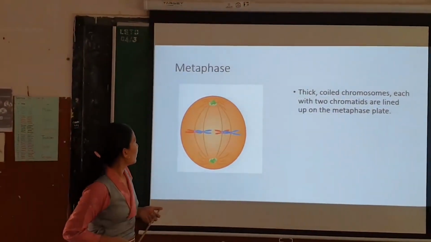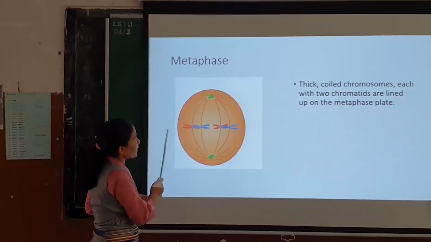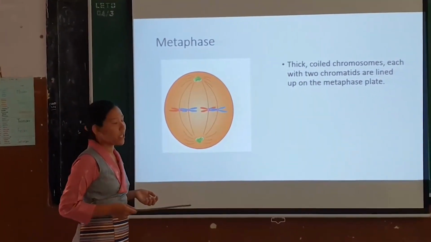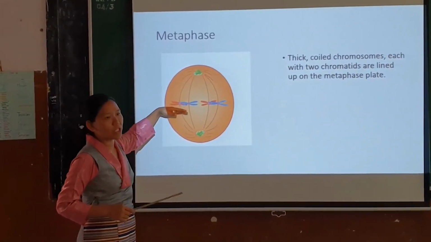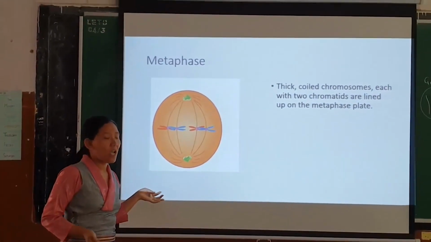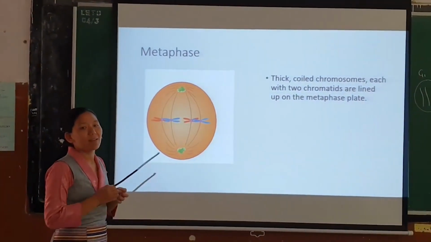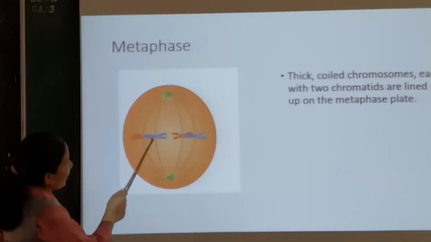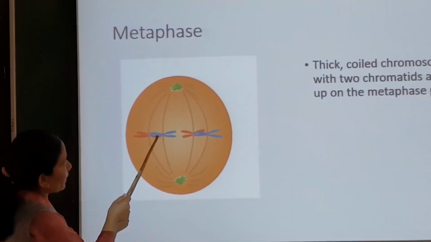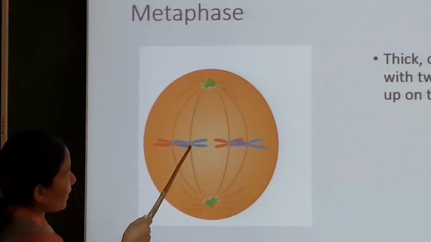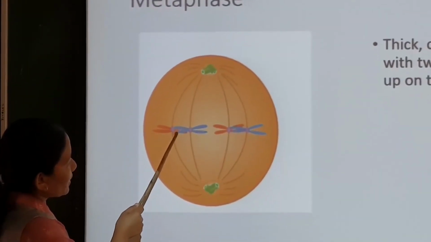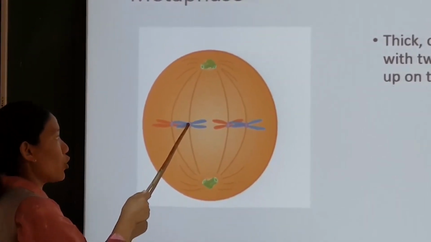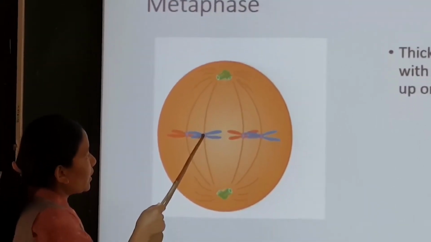Next, the phase is metaphase. As discussed, in prophase the nuclear membrane or nuclear envelope starts disintegrating. In metaphase, the nuclear membrane has completely disappeared, and all the chromosomal material lies within the cytoplasm. In this chromosome we can find two chromatids, and these are sister chromatids, joined at the centromere. At the centromere there is a structure called the kinetochore.